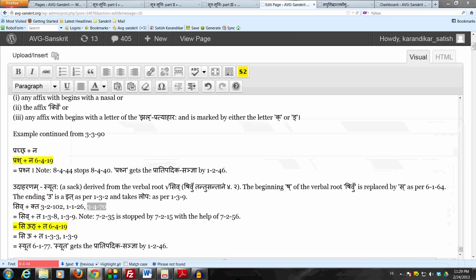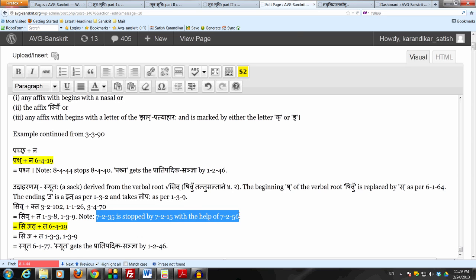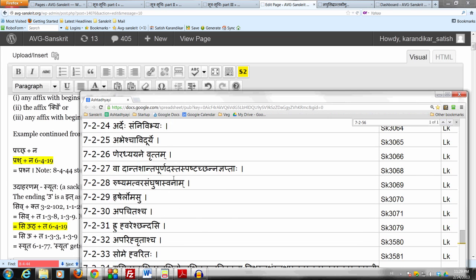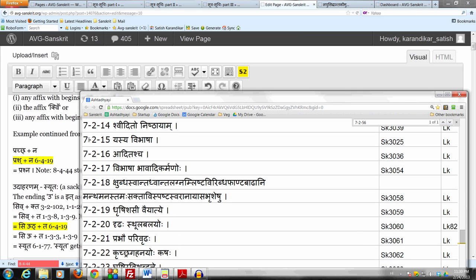So we have sivta. Now at this point the augment it would have come by 7 to 35 ardhadhatukasya valadehe, but that is stopped because this verbal root shivu has ukara as a it, and therefore by 7 to 56 uditova we know that the affix ktva when following a verbal root which is a udit, it takes the augment it optionally, and because of that 7 to 15 yasya vibhasha stops the idagamaha in the case of anishtha pratyaya.